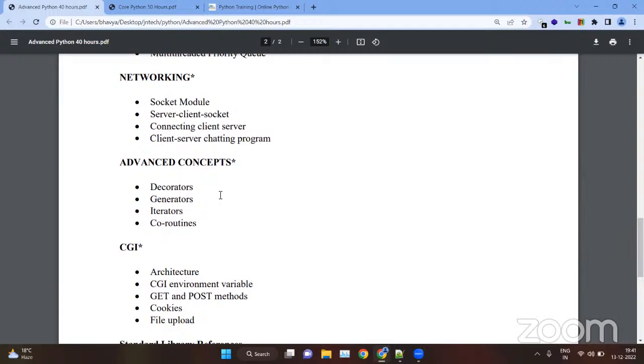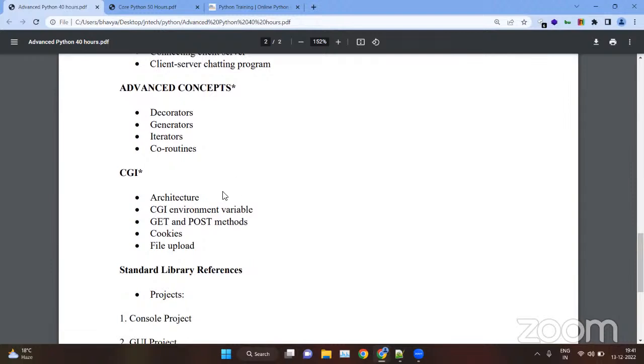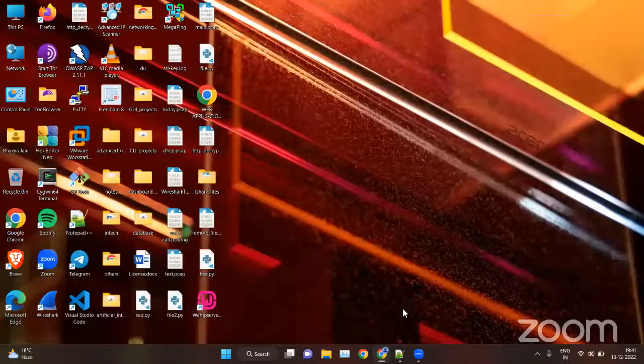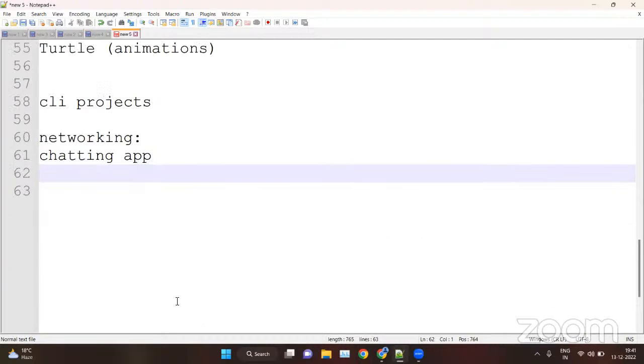These four are very important. Then at last we will see the CGI, the Common Gateway Interface. In this we will see what CGI is, like the whole concept of the website. Basically, CGI is related to websites only. Here we will see how we can connect the web, how we can use Python as a backend language in the form of CGI. Basically, we use Django for website development with Python, but we will see it with the help of CGI.